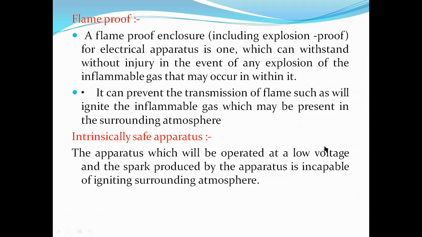See, it can prevent. That's what it is. A flame-proof enclosure for the electrical apparatus is the one which can withstand, without injury, any explosion of the inflammable gas that may occur within it. Next, it prevents the transmission of flame such as will ignite the inflammable gas which may be present in the surrounding atmosphere.